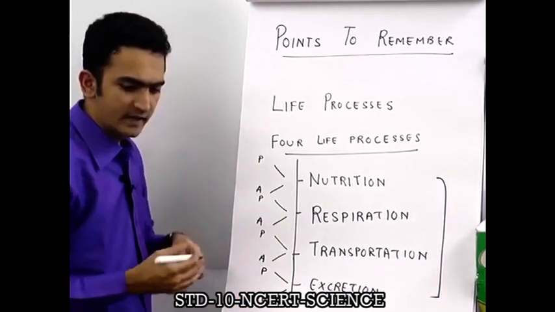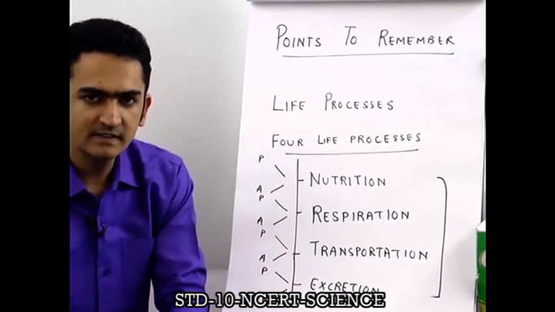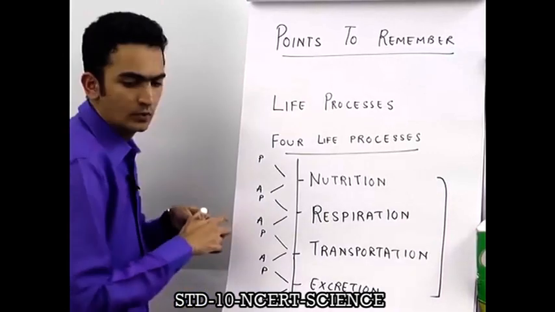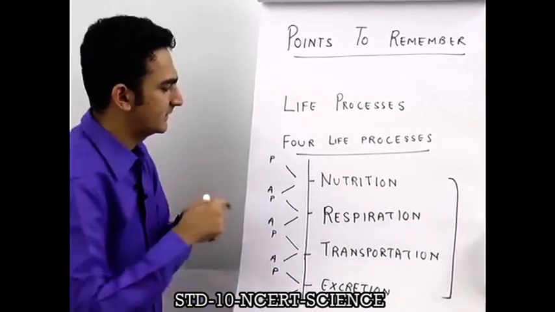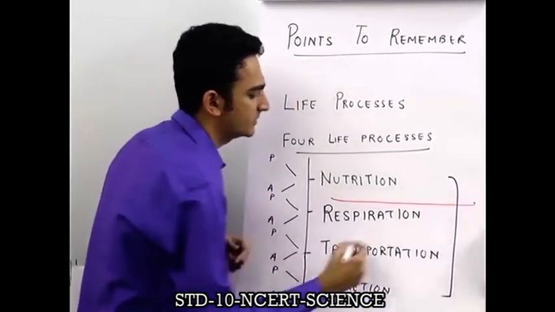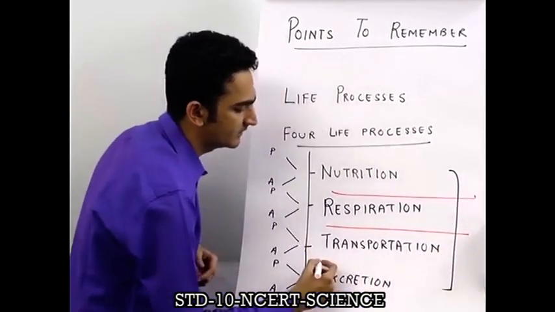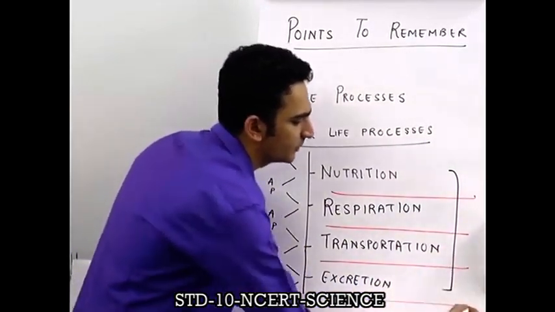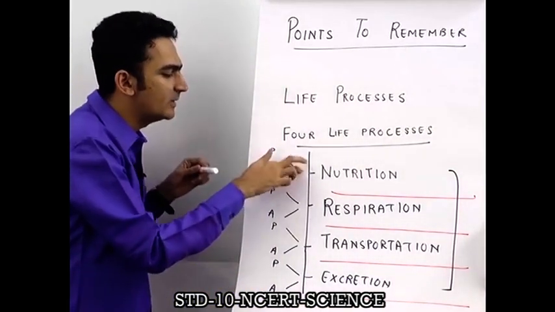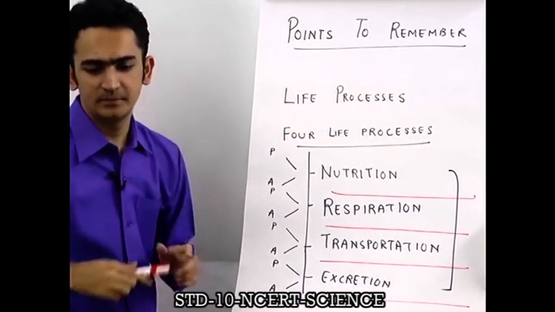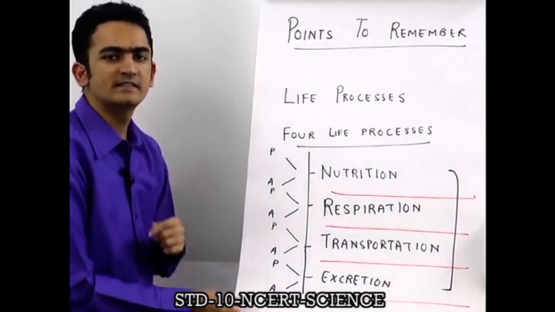So students, if you understand, the chapter is divided into 4 major parts. Okay, this is going to be the first part, this is going to be the second part, this is going to be the third part, and the fourth part. And each part will be divided into plants and animals. On that note, let us start the chapter.